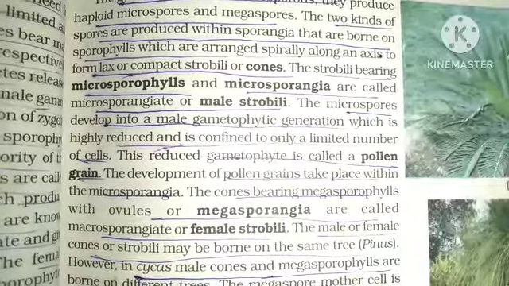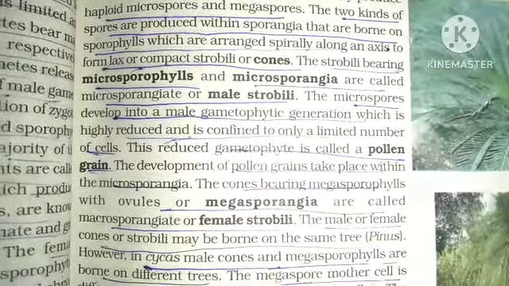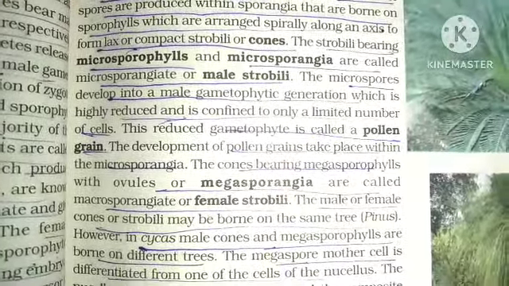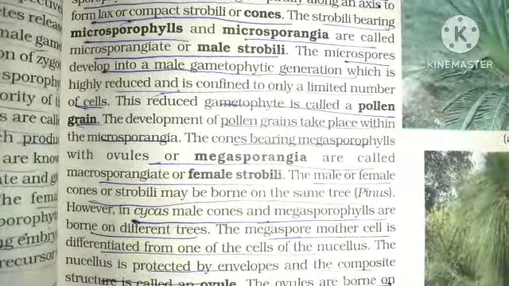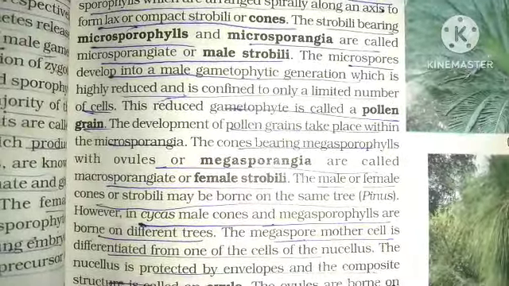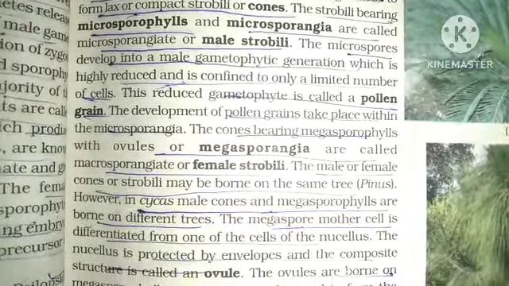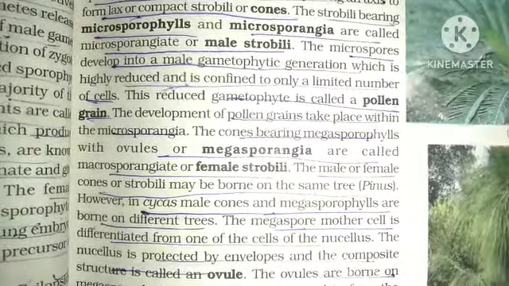The microspores develop into a male gametophytic generation, which is highly reduced and is confined to only a limited number of cells. The reduced gametophyte is called a pollen grain. Development of pollen grains takes place within the microsporangia. The cones bearing megasporophylls with ovules or megasporangia are called macrosporangiate or female strobili.